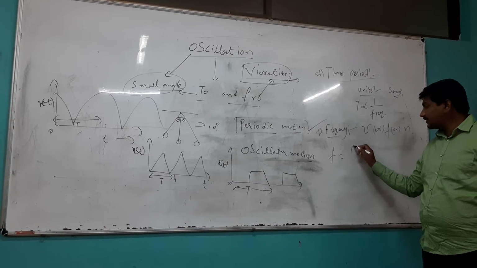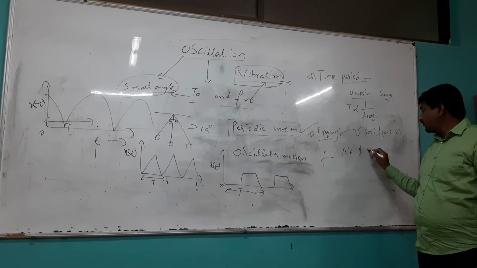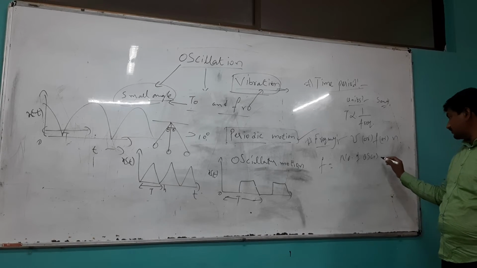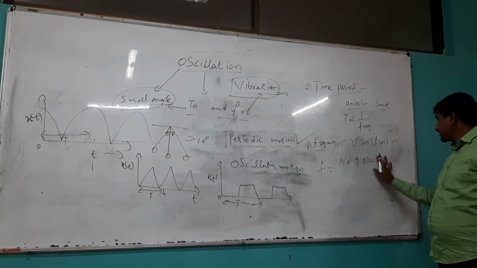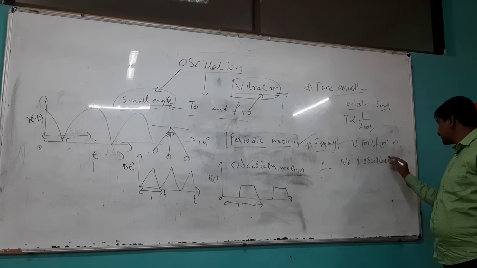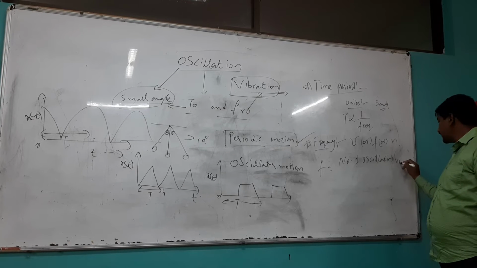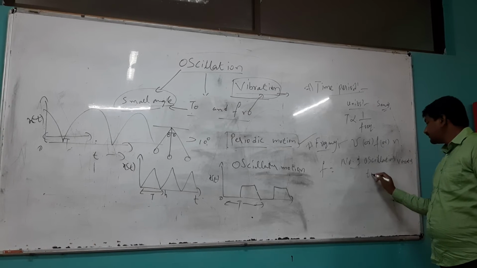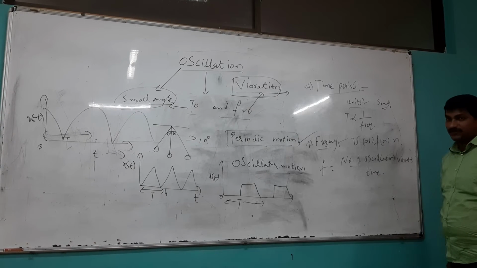Number of oscillations or vibrations per unit time is called frequency.